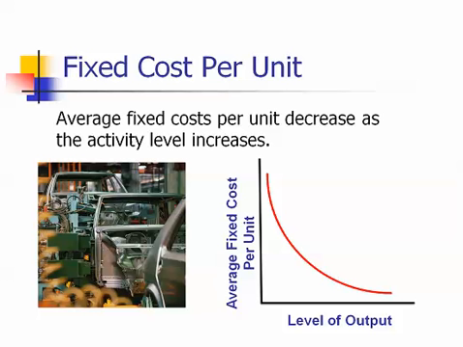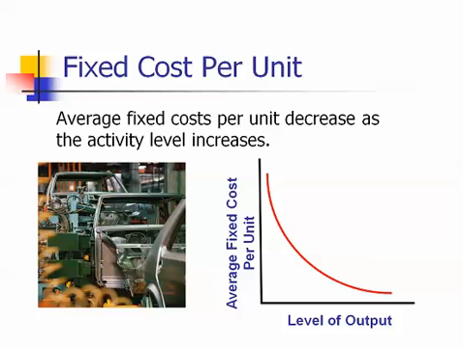For fixed costs, the average cost per unit decreases as the level of activity increases. This is a key insight for improving profitability. As we increase our level of output, we can spread fixed costs such as depreciation, insurance, property taxes, and supervisor salaries over more units, thereby decreasing our average cost per unit.